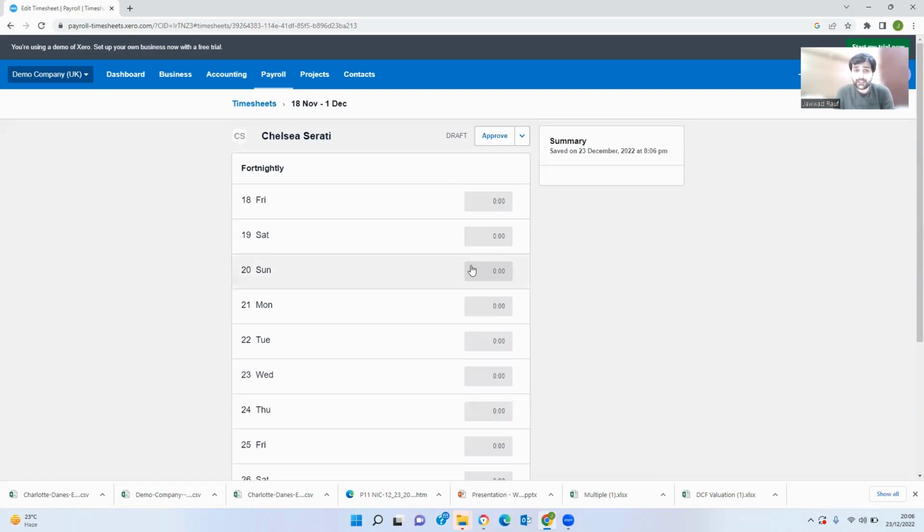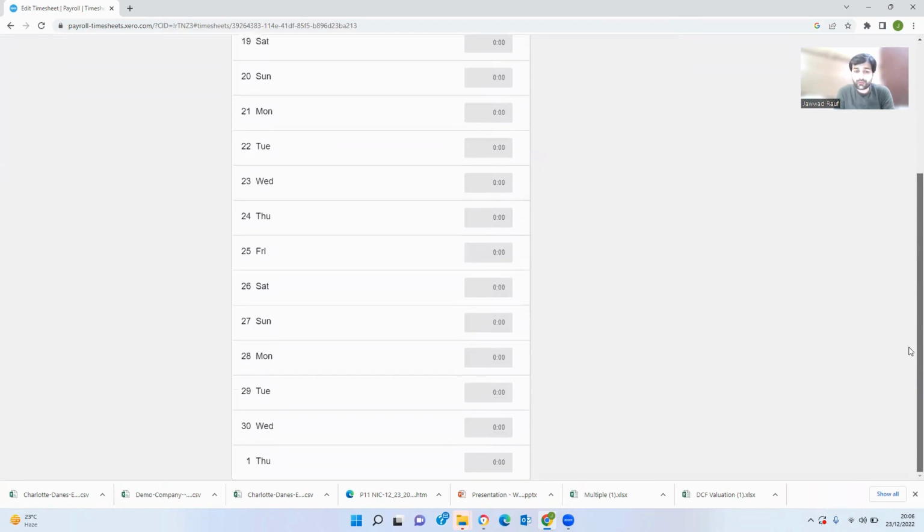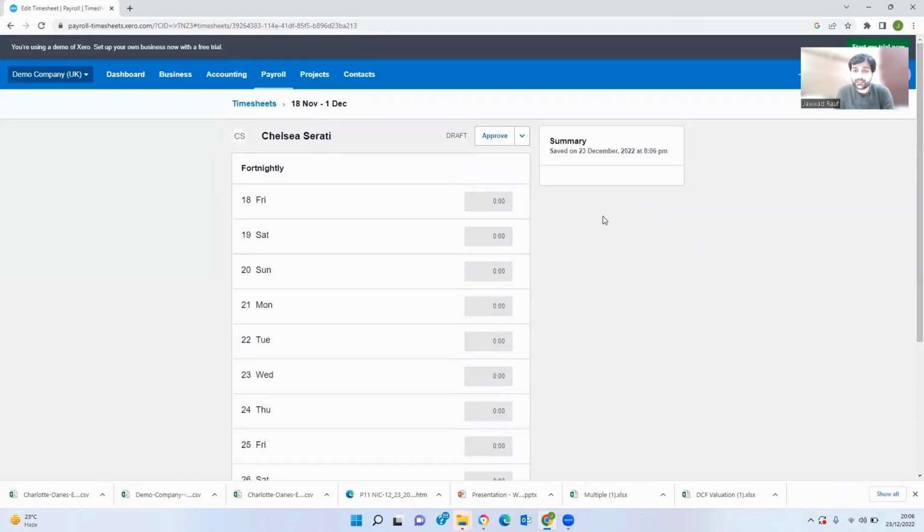For example, here Chelsea has 0 hours input into this, but if she had entered a number of hours, then you would have received the data on the basis of day-to-day performance, and then you would have an option to approve or delete the timesheet, right? So this is how it works for employees as a whole, right?